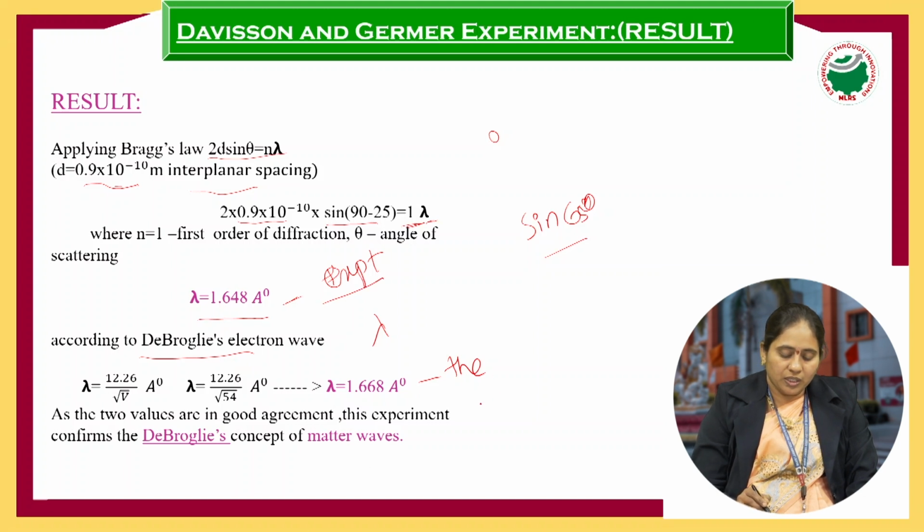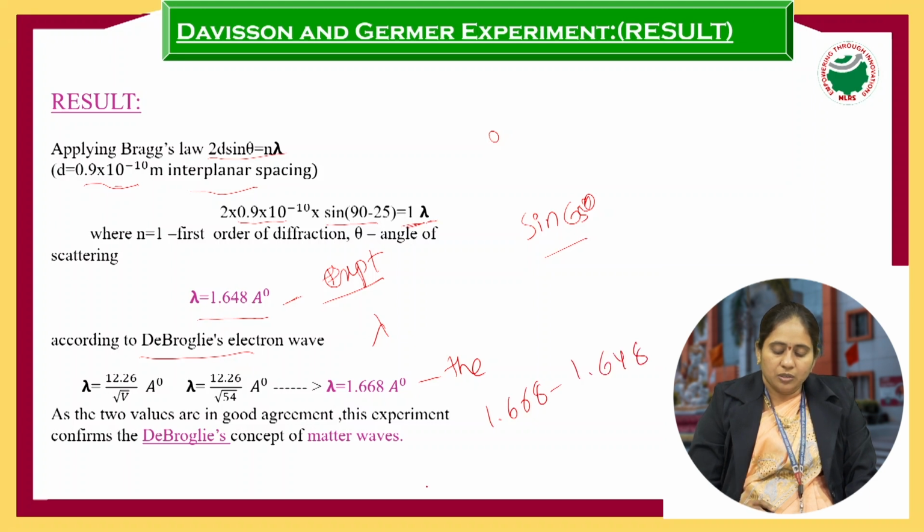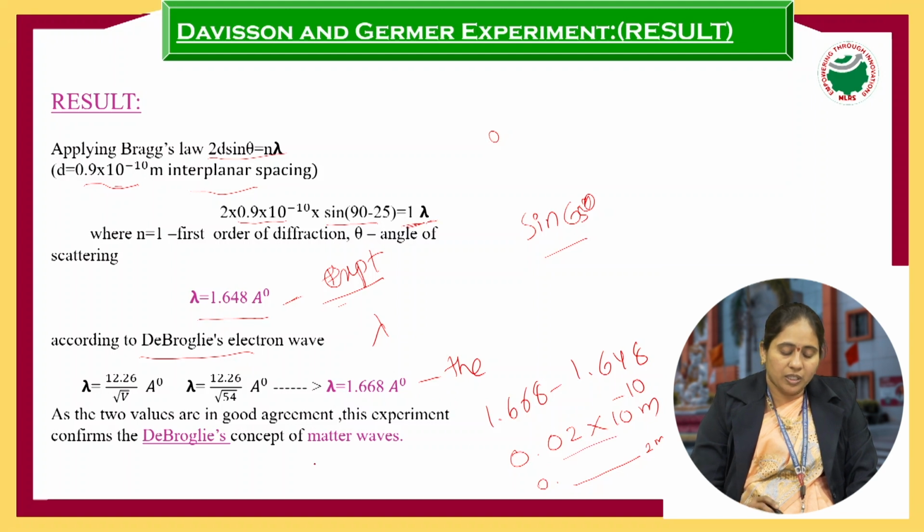So the difference between theoretical and experimental is 1.668 minus 1.648. So what is the value? You will get 0.02. So 0.02 is in angstrom. Angstrom means 10 to the power of minus 10 meters. So what is the value? 0.0 and ten zeros, and then 2 meters. So the difference between theoretical and experimental is very, very small. So what can you conclude?